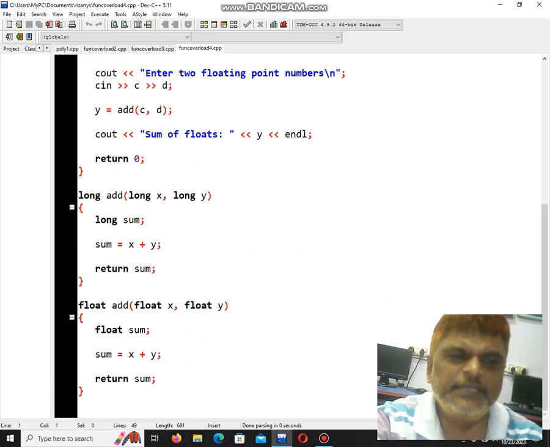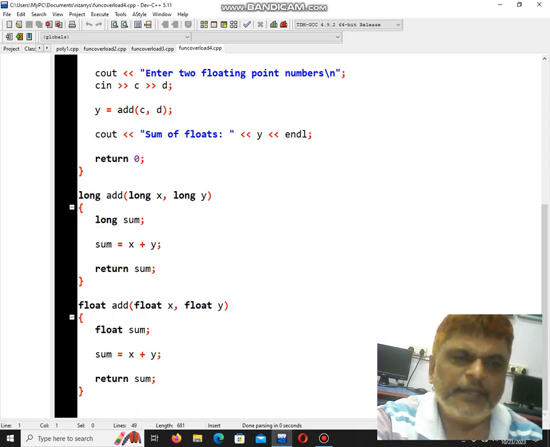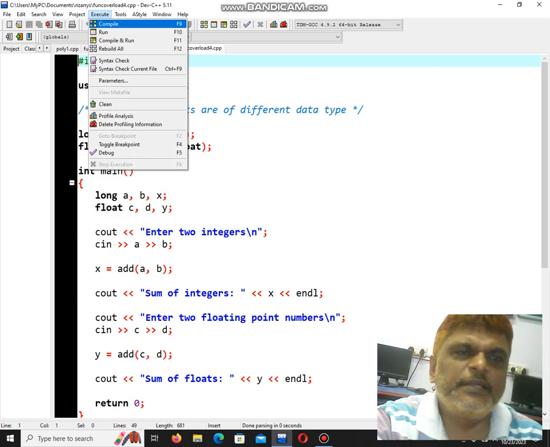Here the return data type is different. One is for returning this one, and one is for returning that. The return type is same, but the data types are different. Okay, now I will run this program.